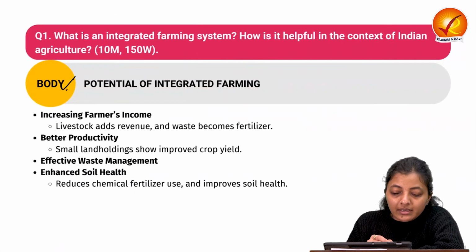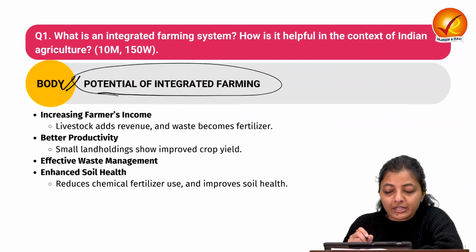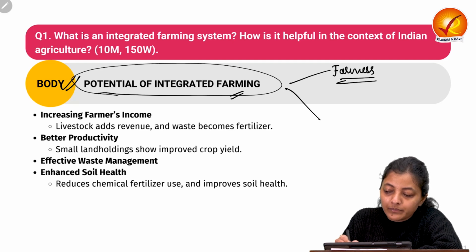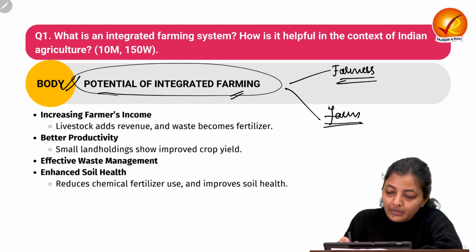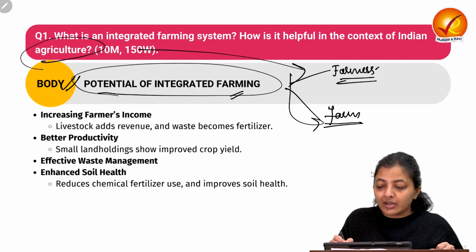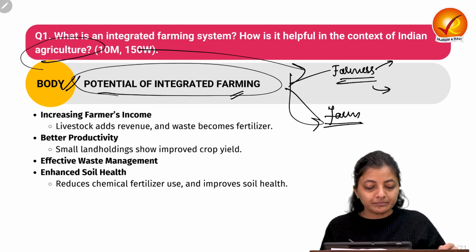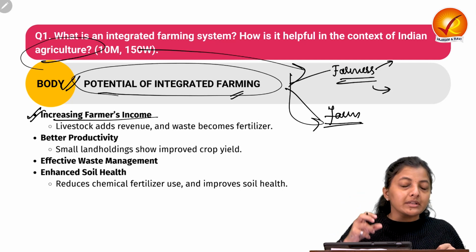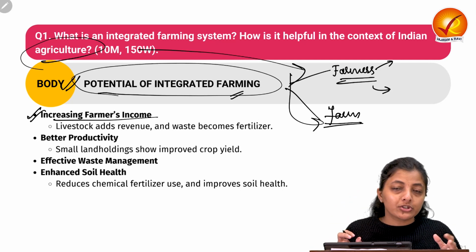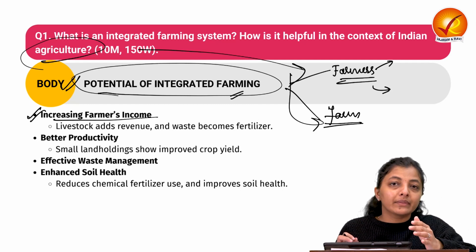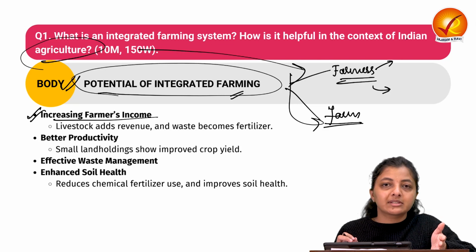Now, the main body part is where we need to write down the potential of integrated farming. You can divide it into two aspects, the farmer's point of view and the farm point of view, because Indian agriculture is about this. So for the farmer, how is it beneficial? It helps in increasing the farmer's income, because the farmer is not only dependent on crop production and the yield of the crops to sell in the market, but now the farmer's income is more diversified.